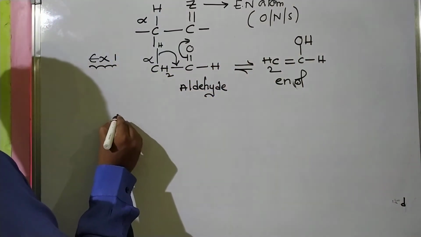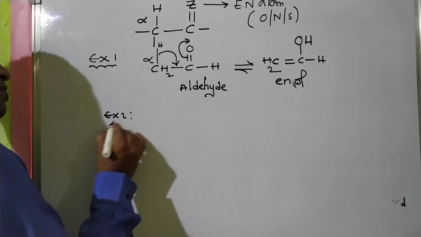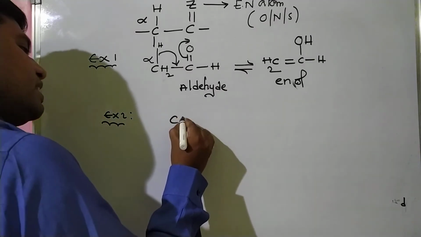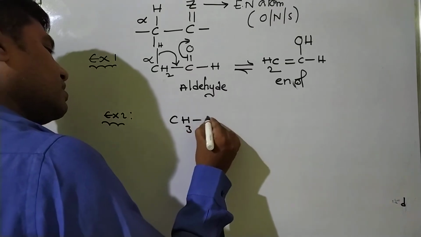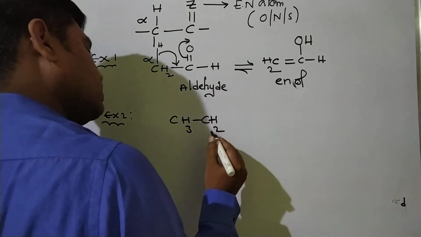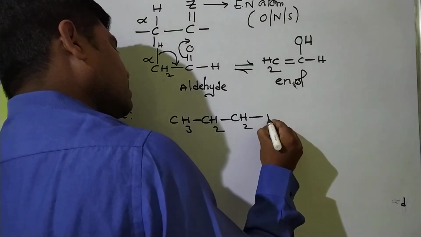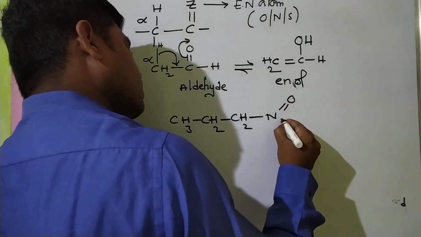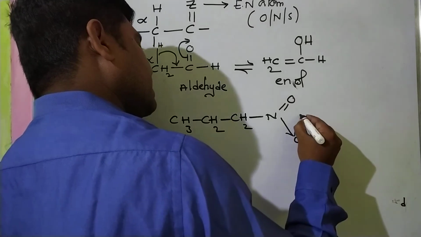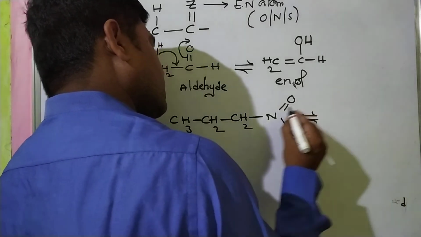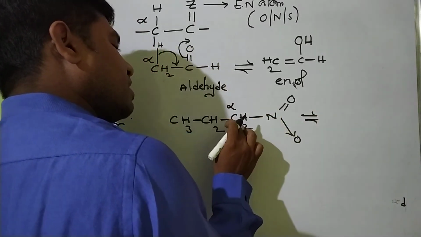Next, example 2: CH3, CH2, CH2, N double bond O. So this is a nitro compound. This is the alpha carbon, and this hydrogen will participate.